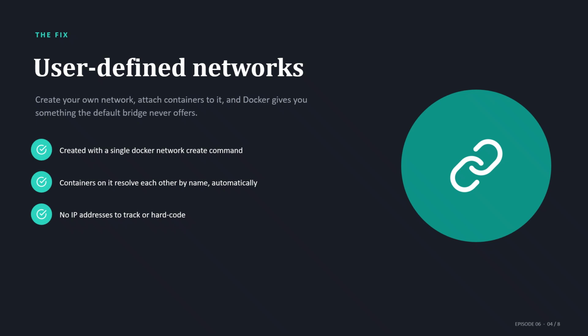docker network create mynet. Now run 2 containers with --network mynet. Once they're both on that network, Docker gives you something the default bridge doesn't: automatic DNS. Each container can reach the other by its container name. No IP address required. Let's prove it.